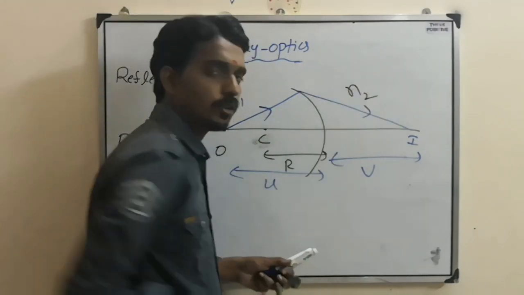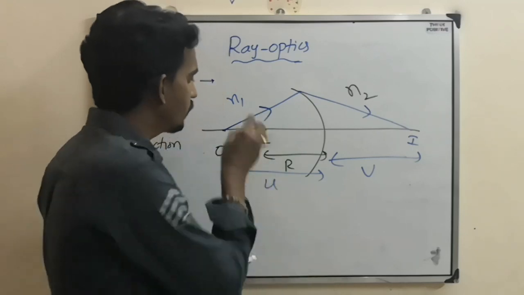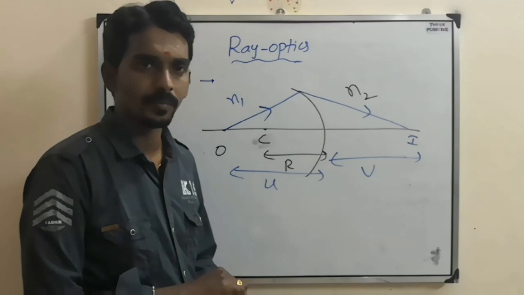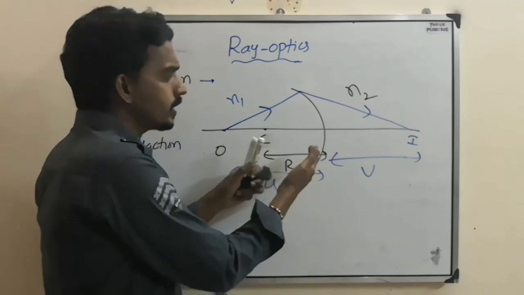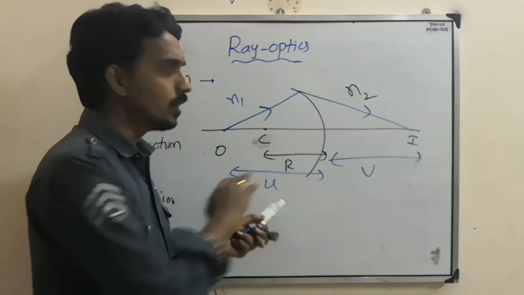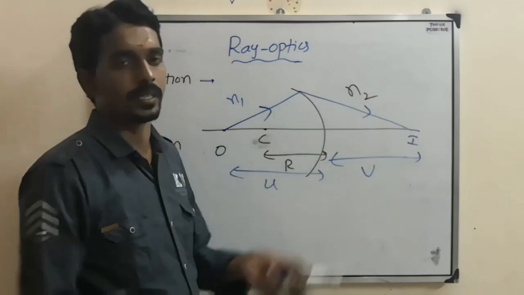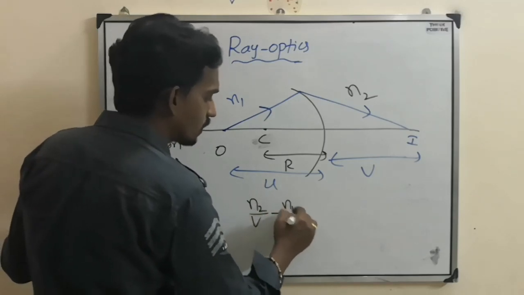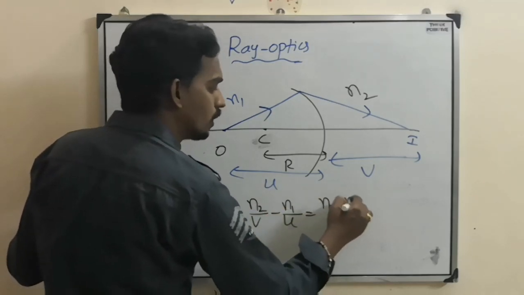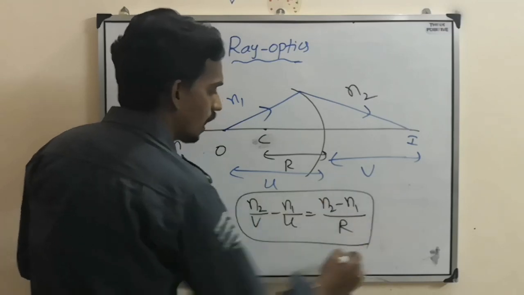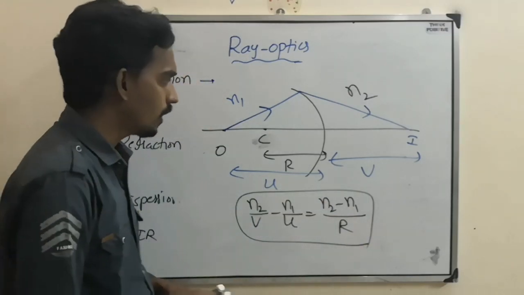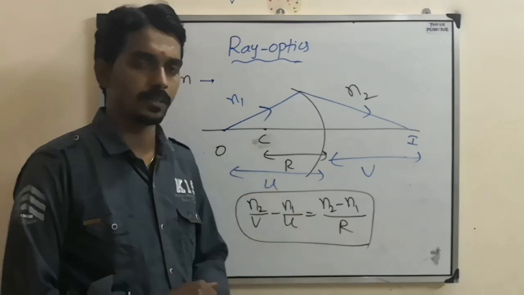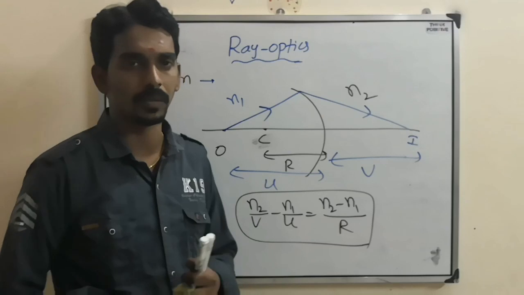So you don't bother about N2 first. You have to look at in which medium the object is there. That you consider as N1. And the object side distance you always have to measure as negative. The other side you have to take as positive. Then the formula here is N2 by V minus N1 by U equal to N2 minus N1 by R. And this is the formula for refraction through a spherical or curved surface, or refraction at a spherical surface.